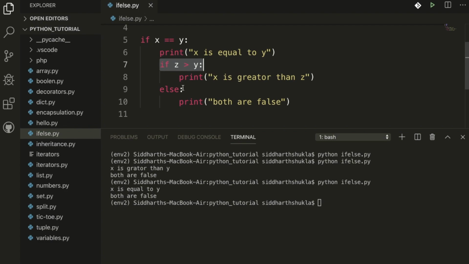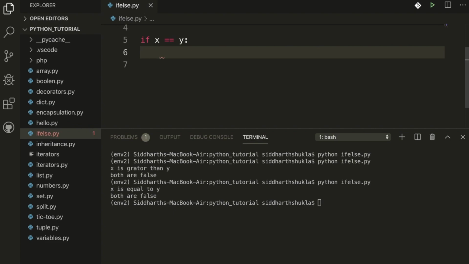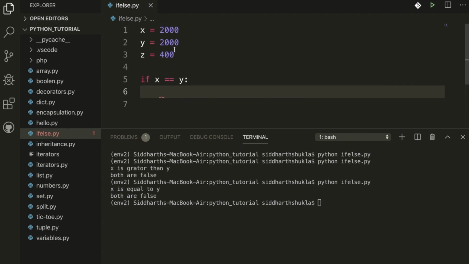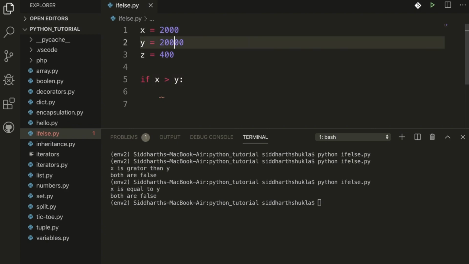Okay, and one more thing, we can use the pass statement also. I'm going to show you how we can write the pass statement. Just an example, suppose b is greater than y, and x is greater than y. I'm going to write here x is greater than y. Then you can write here pass.